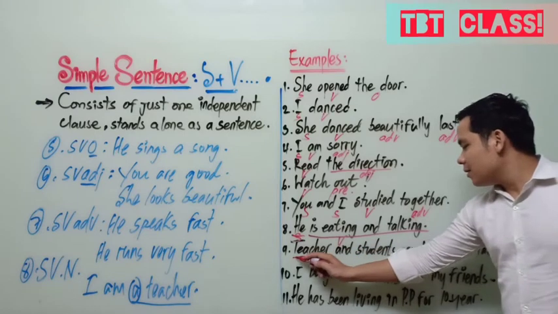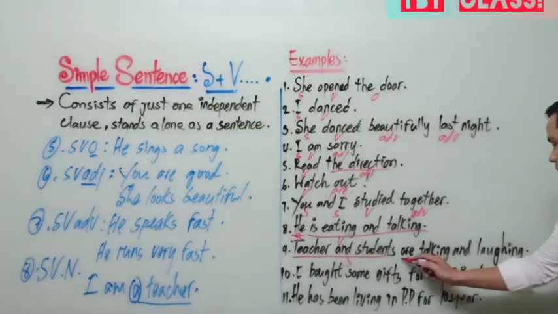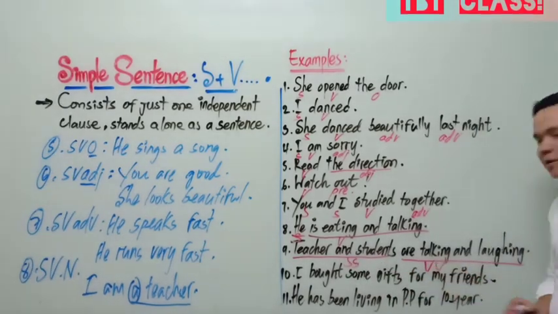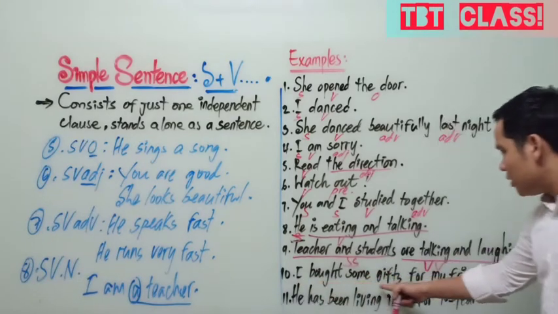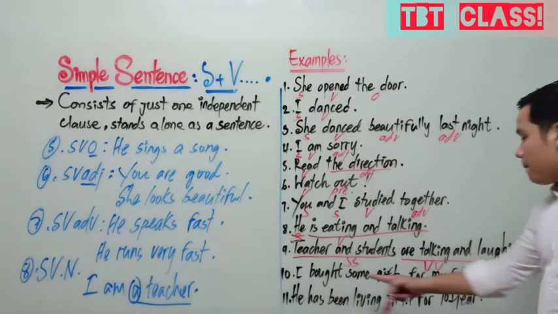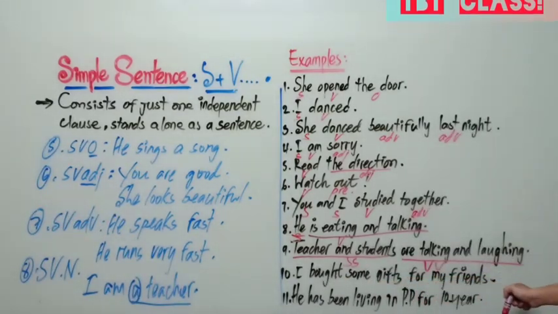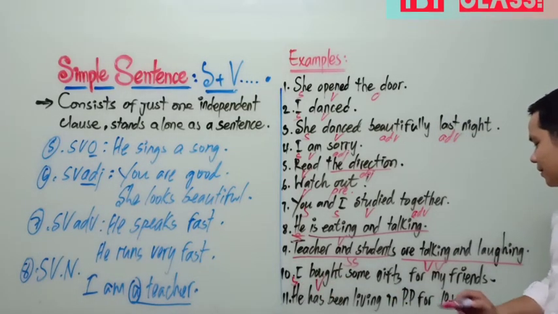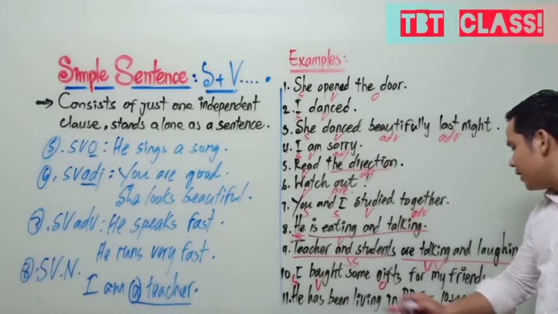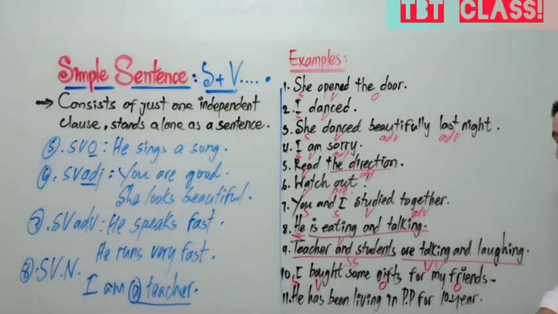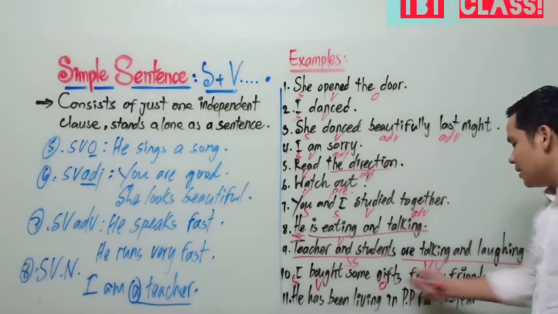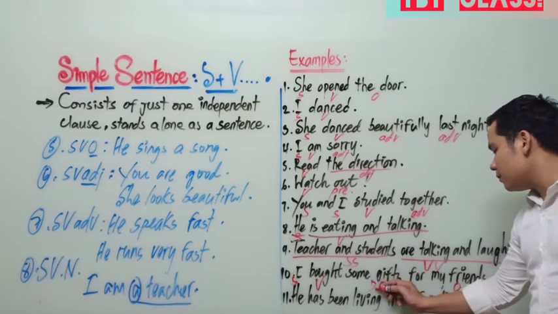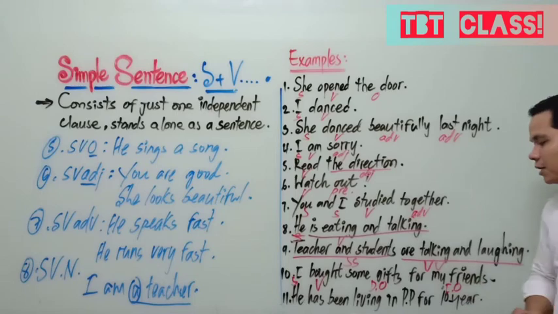So you see, compound subject, compound verb, or we can call SS or VV. Number 10. I bought some gifts for my friends. You see, subject, verb, what is it? Object. Two objects in this sentence. Also a simple sentence. I bought some gifts, direct object, for my friends, indirect object.